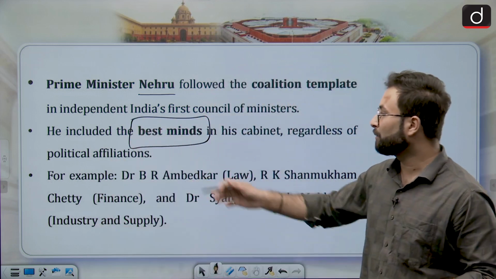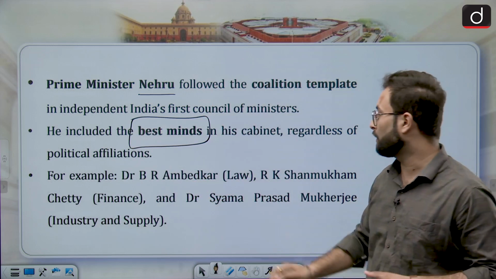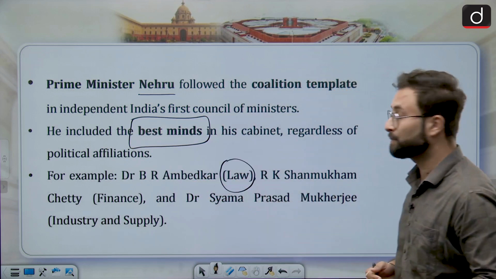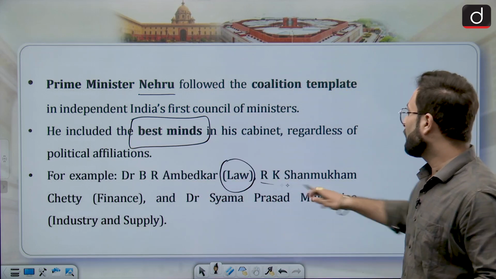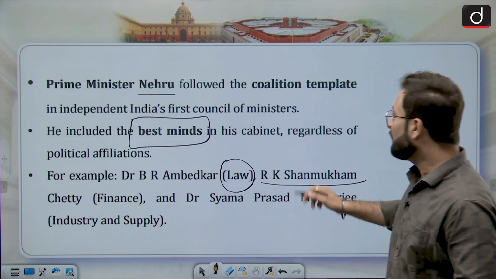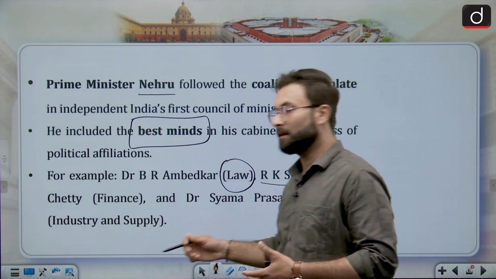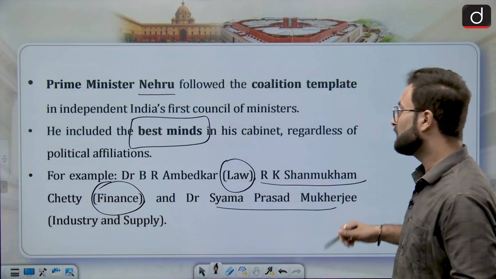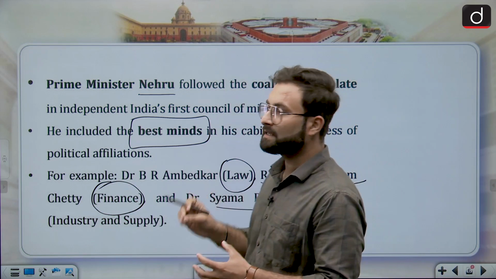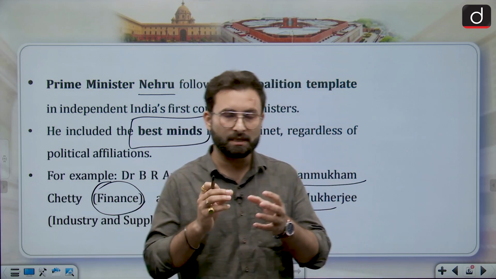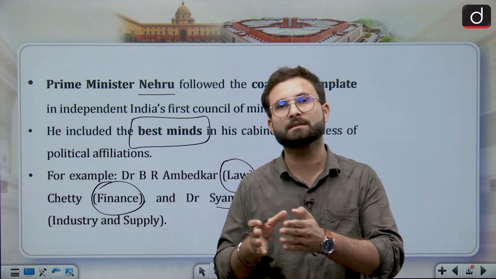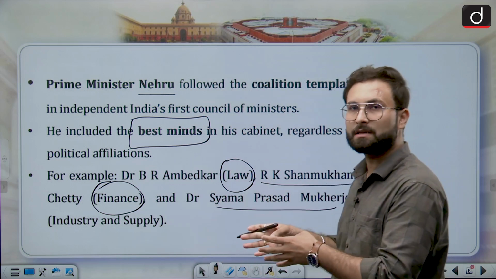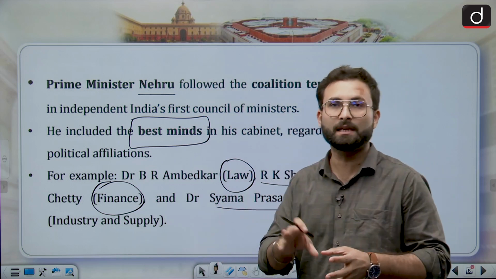So for example, Dr. B.R. Ambedkar had specialties in law. Then R.K. Shanmukham Chetty was there with specialties in finance. Dr. Shyama Prasad Mukherjee was in industries and supplies. So we can say that in his Council of Ministers there were various specialists from their arenas, and that is why it was seen as a coalition government.